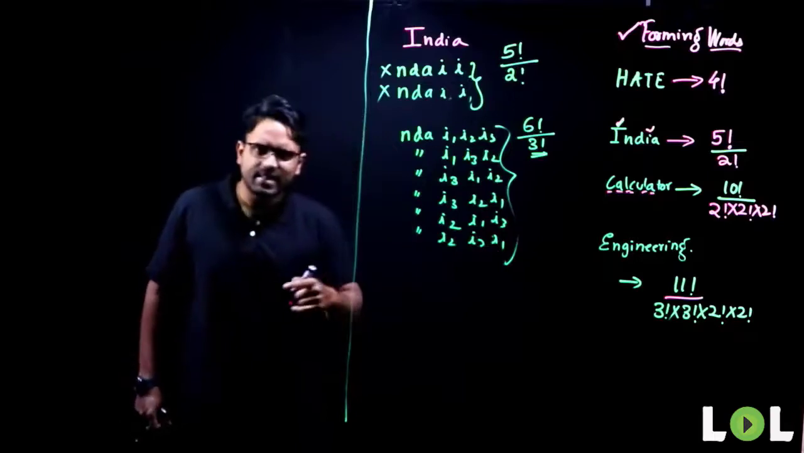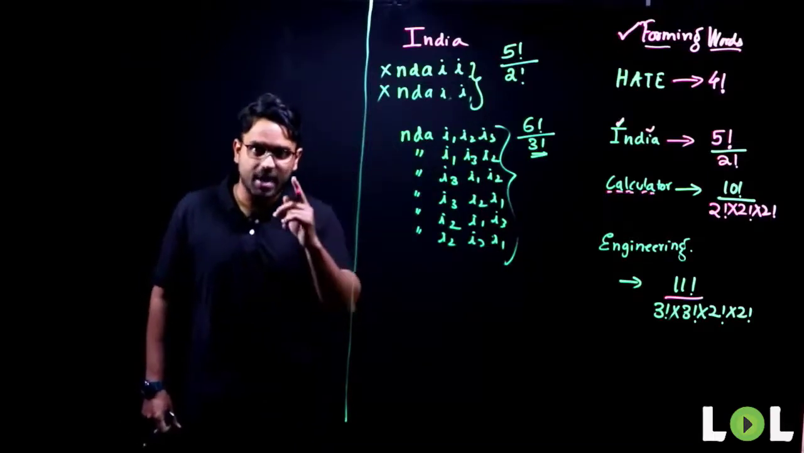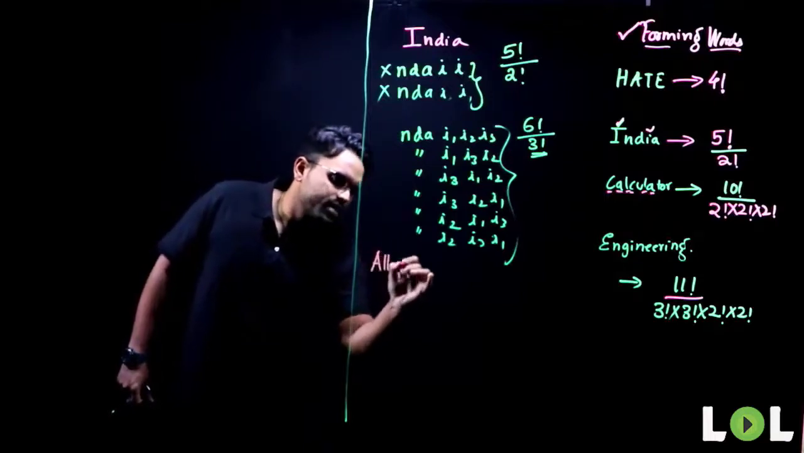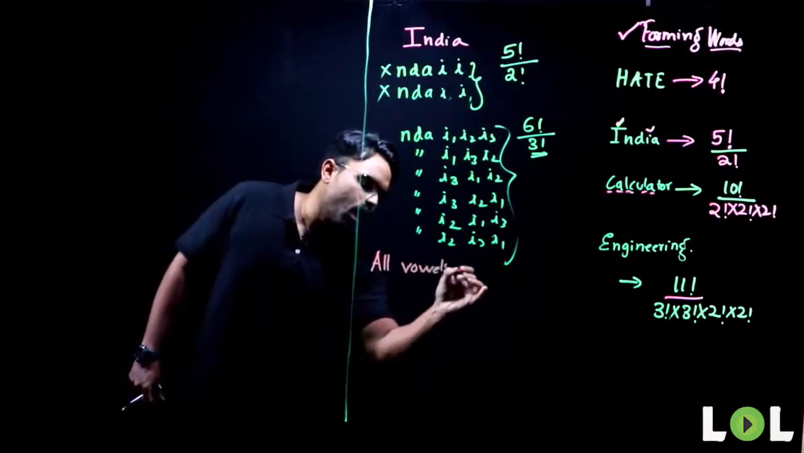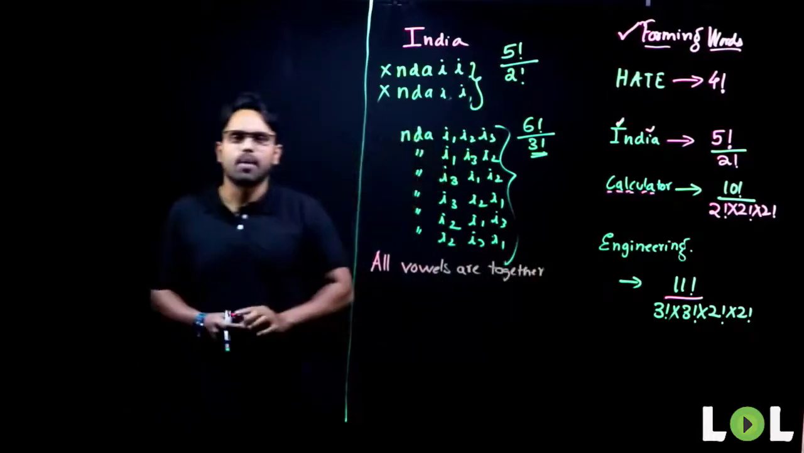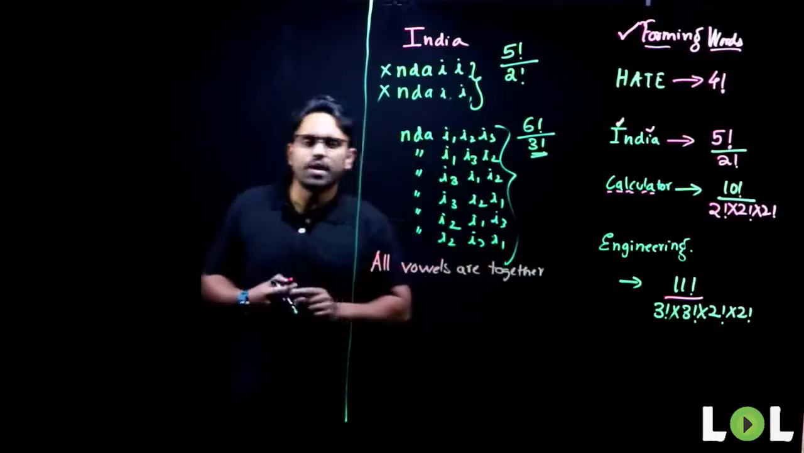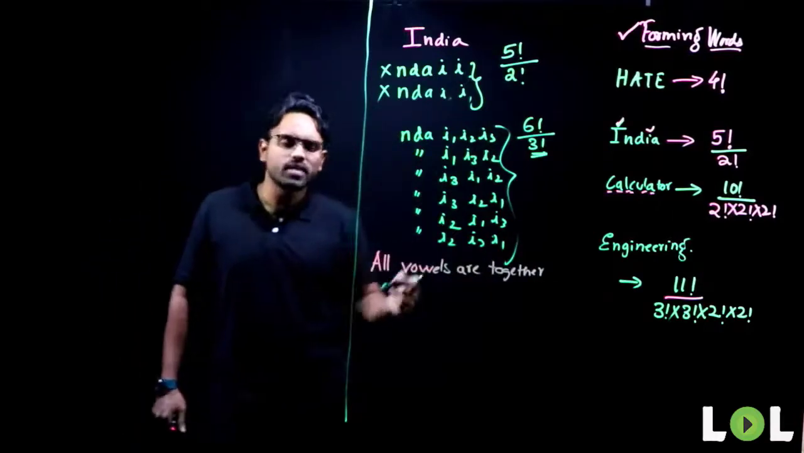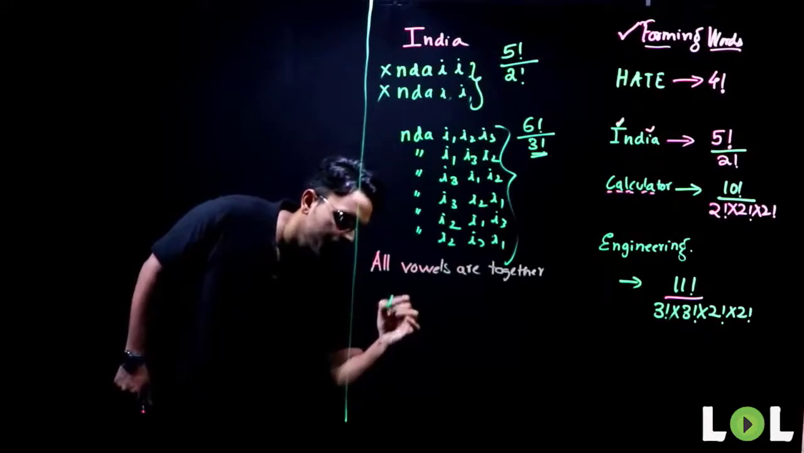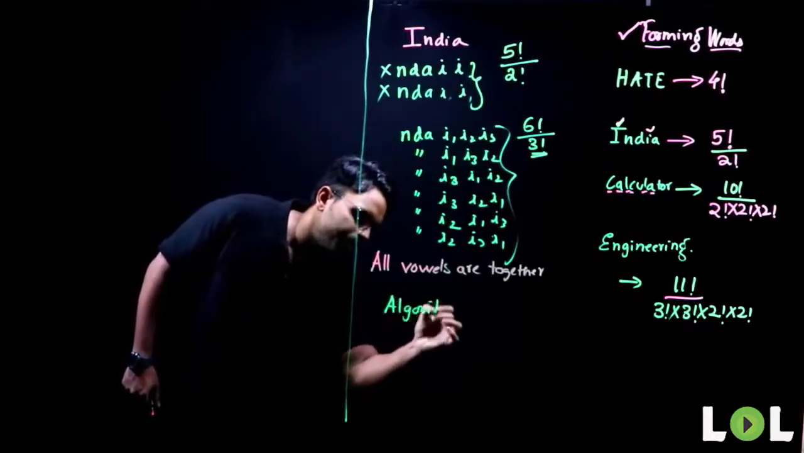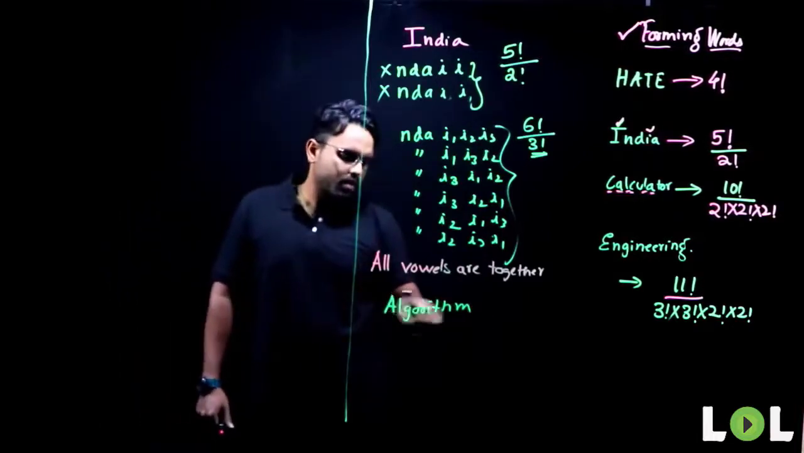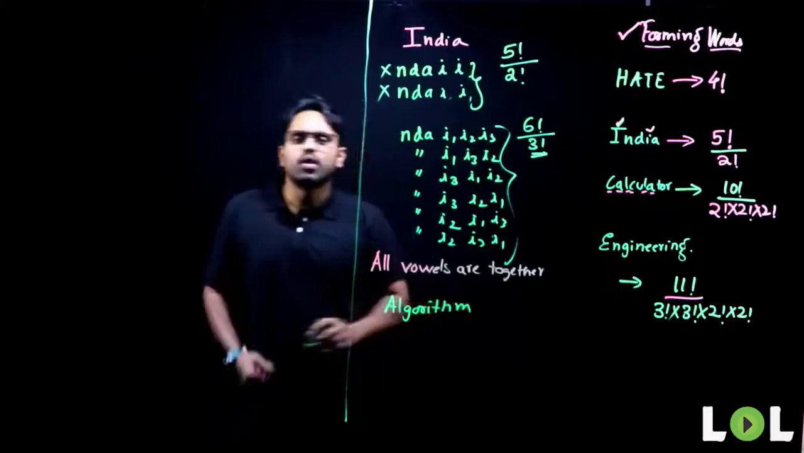Now, the next question is something like this. Pay attention. The condition is all vowels are together. How many words can be formed using the word algorithm, if all vowels are together?